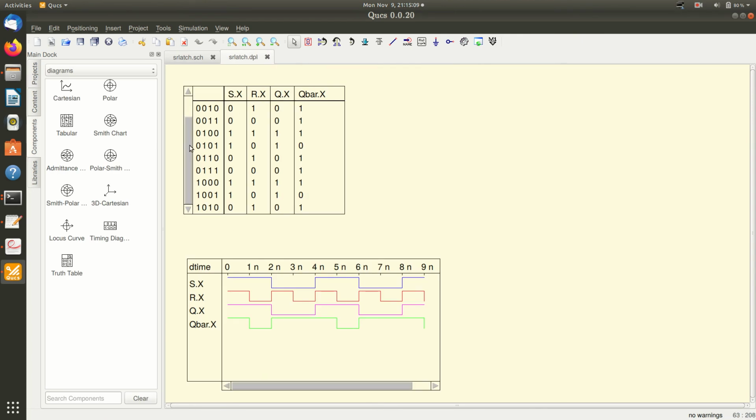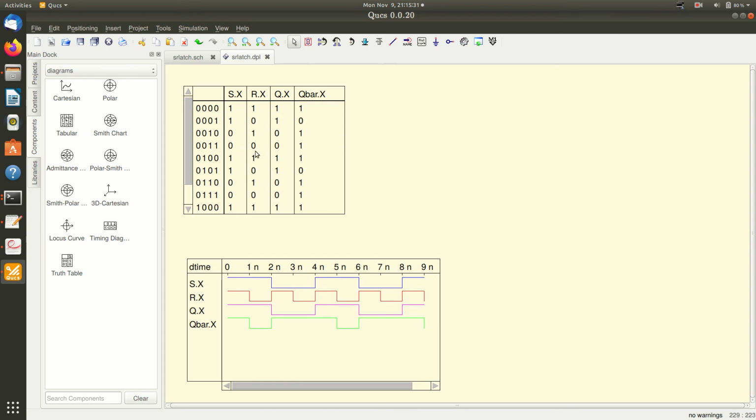Now you can see that when the inputs are 1 1, both outputs tend to be high. It's an indeterminate or illegal case. And when S equal to 1, R equal to 0, the output Q equal to 1 and Q bar equal to 0. This is a set condition. And when it is 0 1, Q equal to 0 and Q bar equal to 1, that's a reset condition.